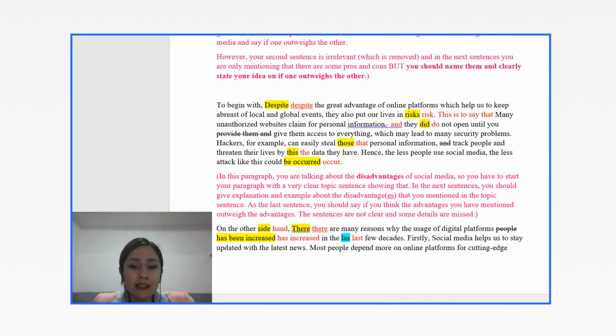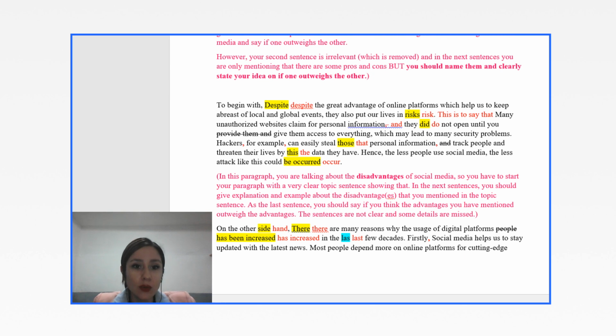Here's your example, but make sure to start your example sentence with this. You say, for example, for instance, comma, hackers can easily steal. All I want to say, Amani, is that if this is the explanation, make it clear, using the expressions for that. If this is your example sentence, then make it clear. Use the expressions when you want to give examples. If this is the topic sentence, make it very clear what idea you are talking about. Words have power in the writing, and you have to use them wisely.